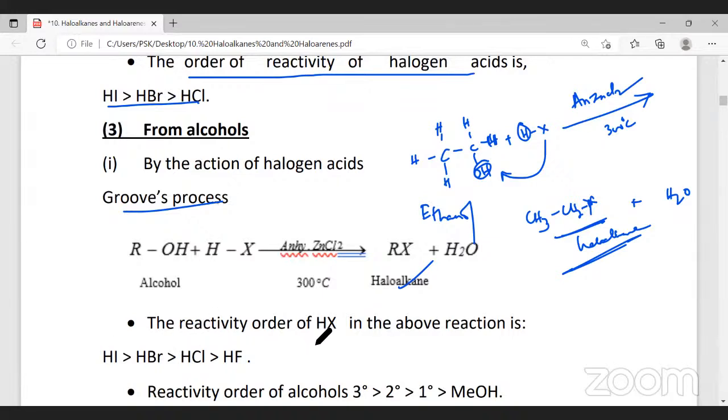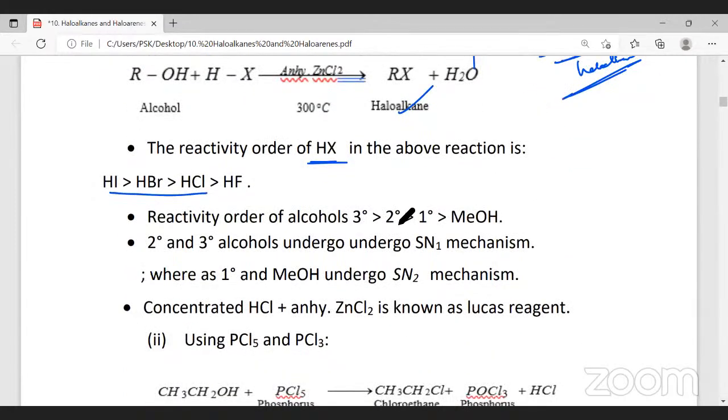Now the reactivity of hydrogen halide in the above reaction: HI is more reactive than HBr, HBr is more reactive than HCl and HF. Similarly, for the reactivity of alcohols, tertiary alcohol is more reactive compared to secondary, secondary is more reactive compared to primary, and primary is more reactive compared to methyl alcohol, or methanol.